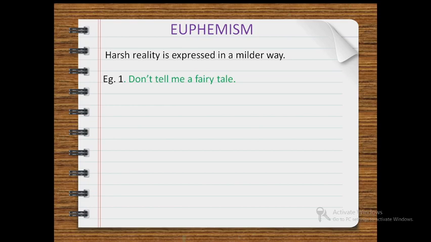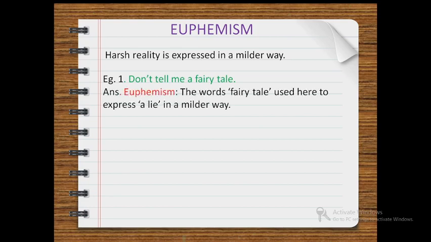So instead of saying don't tell me a lie, it is said don't tell me a fairy tale. That is, a harsh reality is expressed in a mild way. So that figure of speech is called euphemism. While explaining this line, we will write answer, euphemism. The words fairy tale used here to express a lie in a milder way.